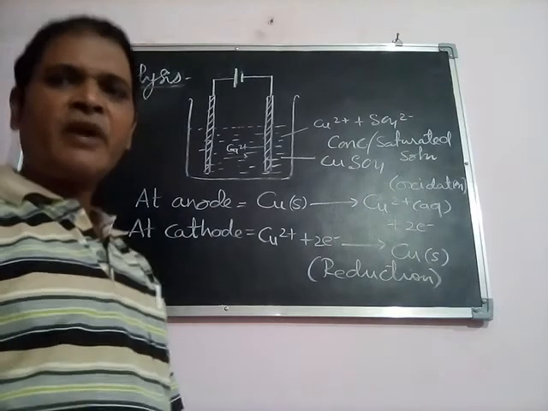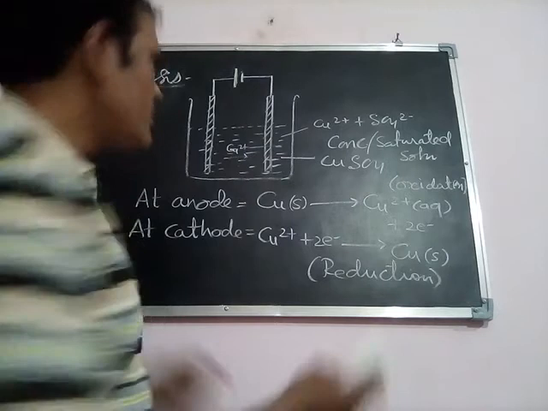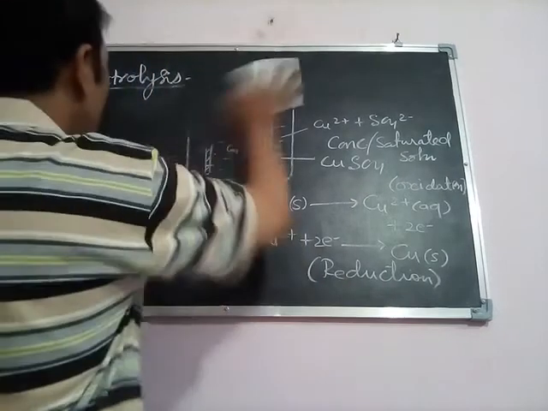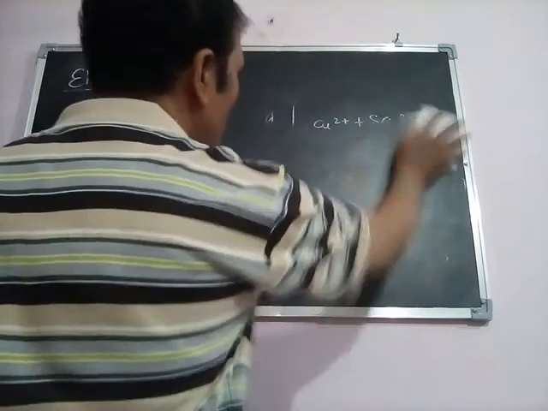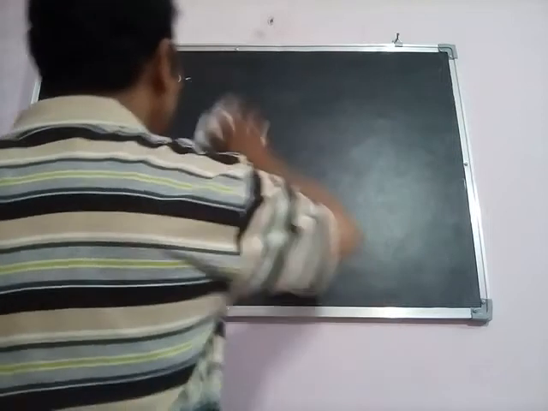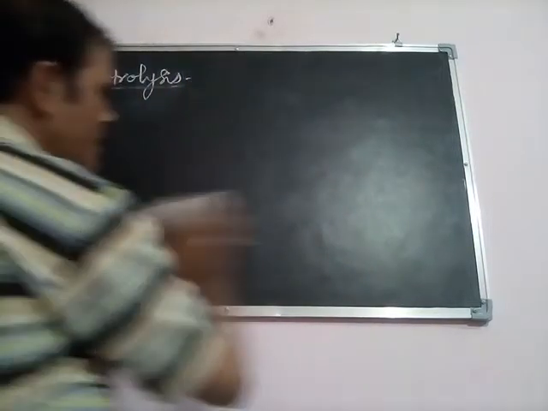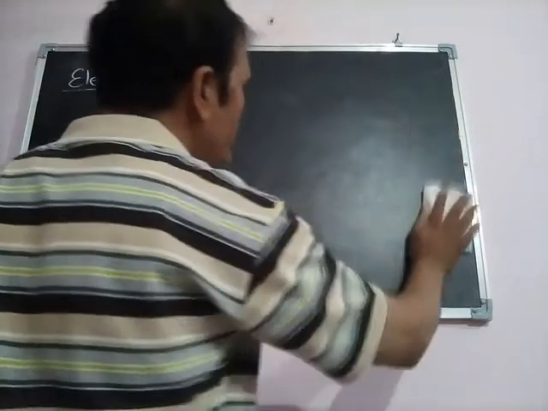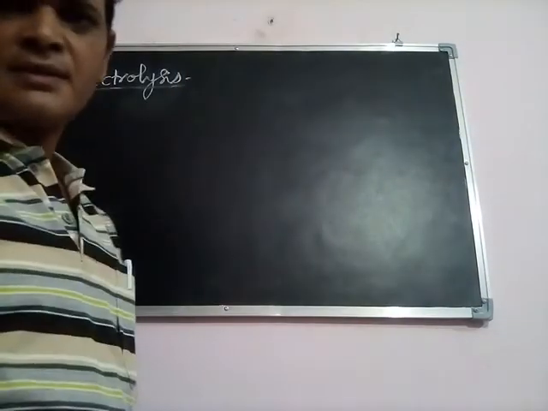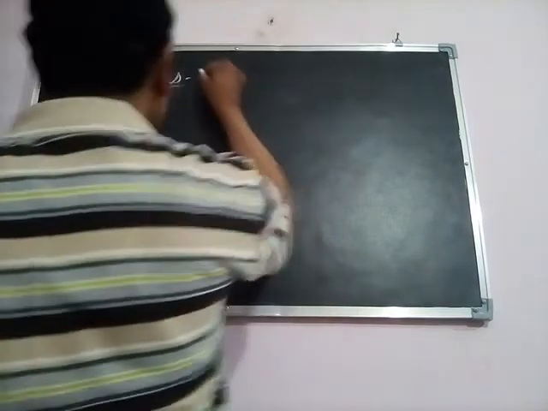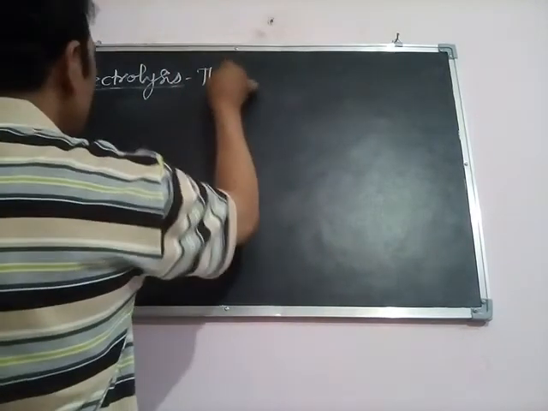So we can define electrolysis as a process in which either a gas or any type of substance will liberate or deposit at a particular electrode.